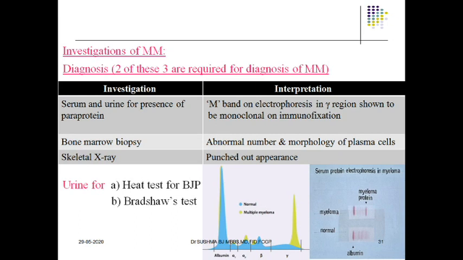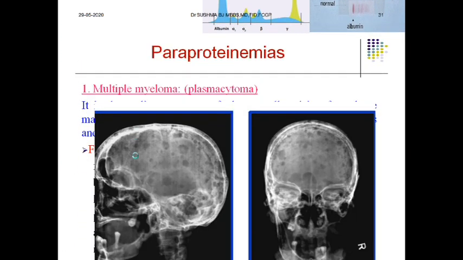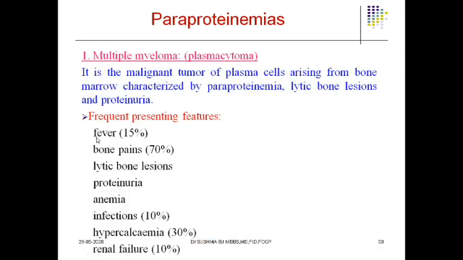Now, how are we going to diagnose, or how are we going to investigate? Diagnosis, I told you, out of these clinical features, 2 out of the 3 must be present. Bone pains, fever, lytic bone lesions, proteinuria, anemia, infections, hypercalcemia, renal failure. Out of this, the most common presentation from the patient will be bony pain. It accounts for about 70% of the cases.